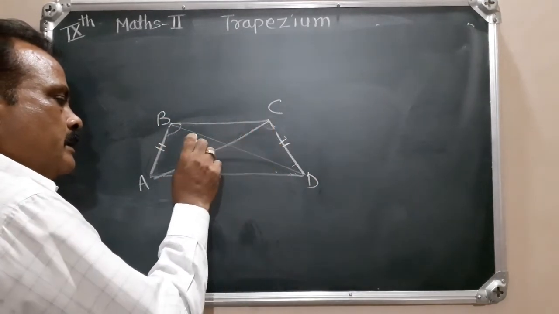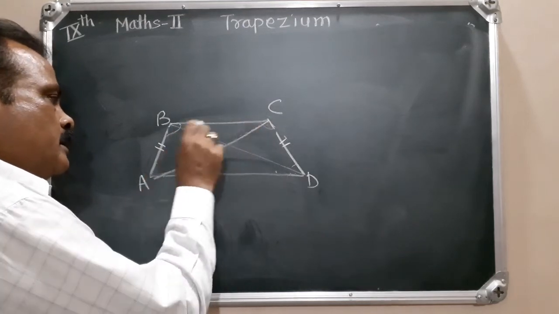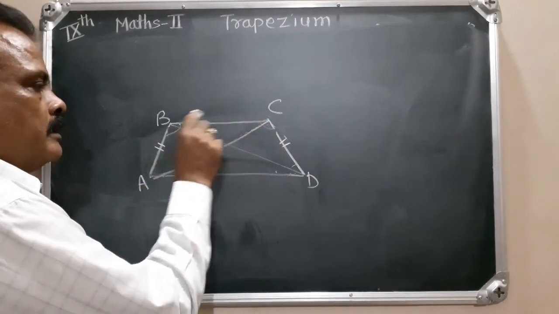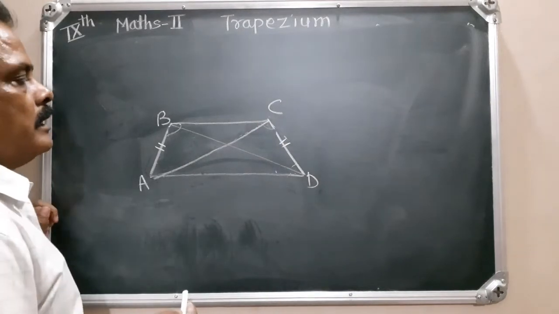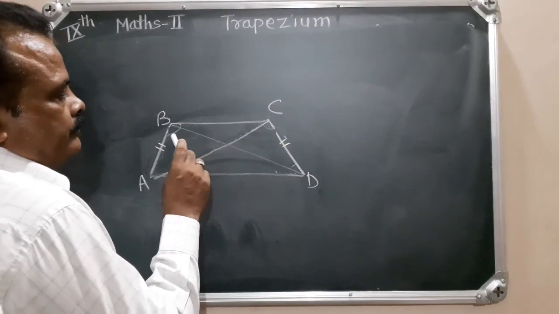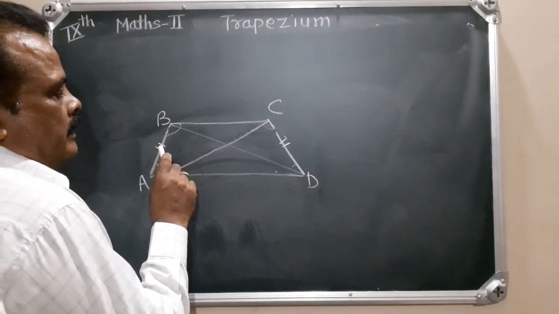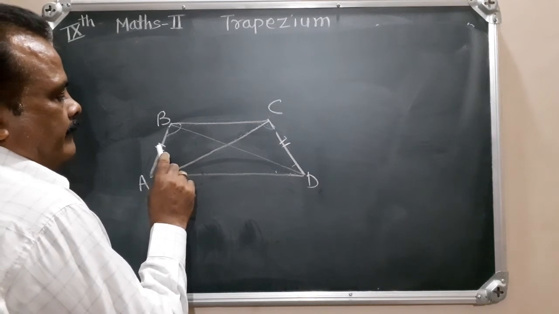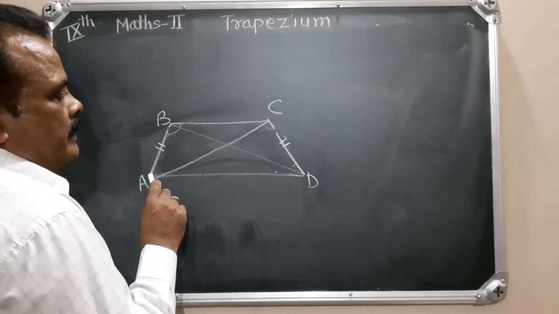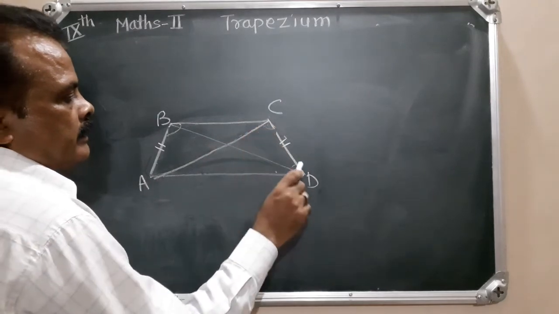BC is congruent to BC because BC is a side of ABC as well as BCD. Then this AB is congruent to side DC.